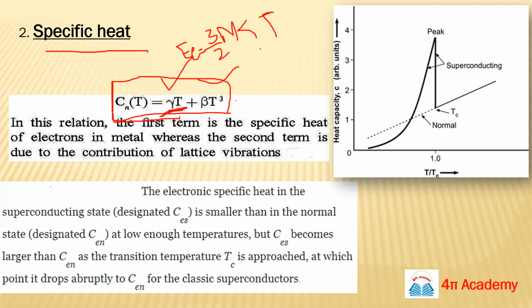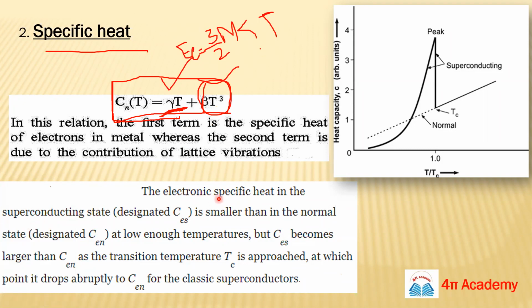In the Einstein model, the classical theory and the Debye theory, the specific heat is proportional to T cube. This is the lattice specific heat. So this is electronic and this is lattice specific heat.